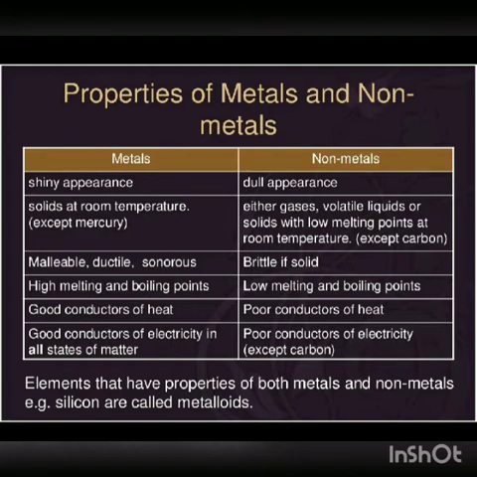So the second last point is thermal conductor and insulator, not electrical, and the last point goes with electrical conductors and insulators.